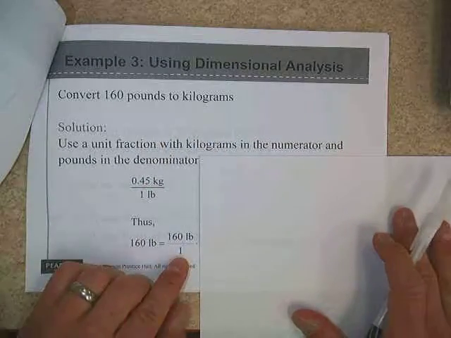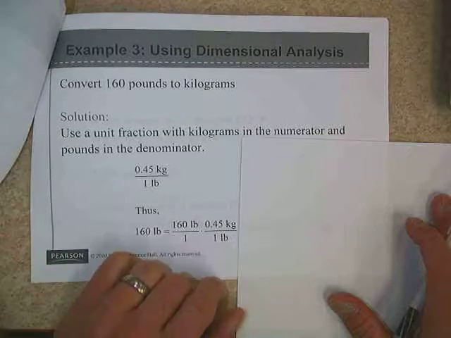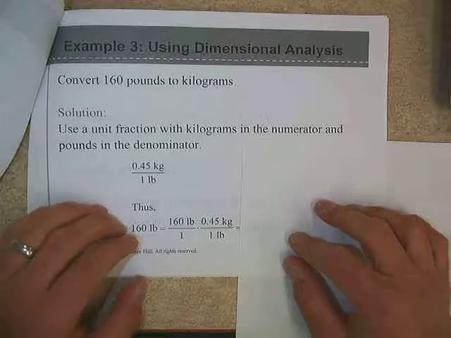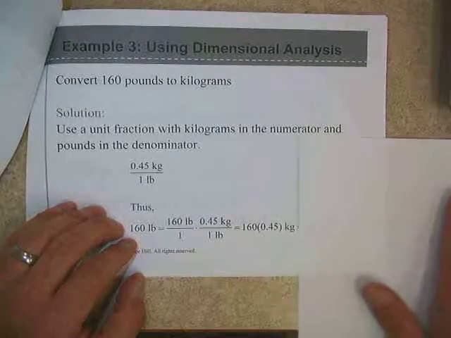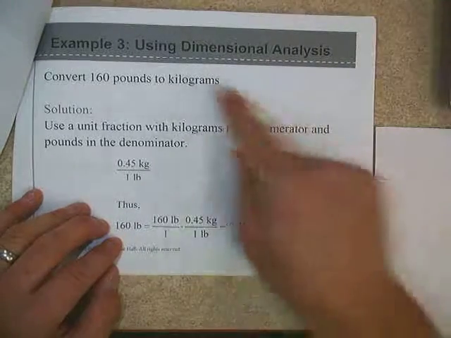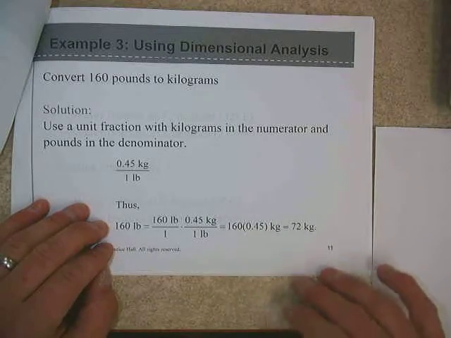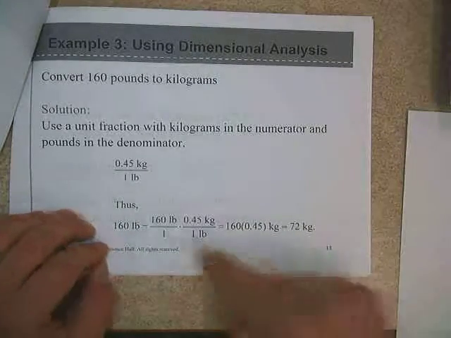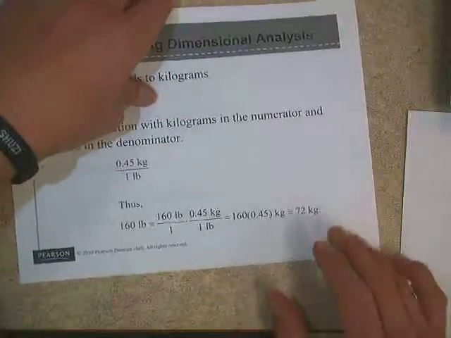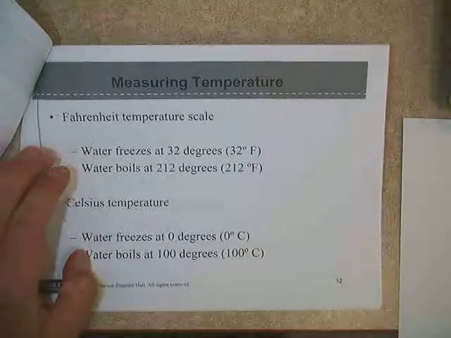In this particular case, we want to change 160 pounds to kilograms. Same theme, pounds on top, pounds on the bottom will cancel the pounds and bring in kilograms, and we know the relationship between those two is 1 pound to 0.45 kilograms. If we multiply on the top, we wind up with 72 kilograms. You notice this dimensional analysis, which we'll do the entire time in this chapter, never changes. Whatever we want to get rid of, we put on the bottom to cross it out. Whatever we want to bring in, we bring in. And then after that, we do the math.